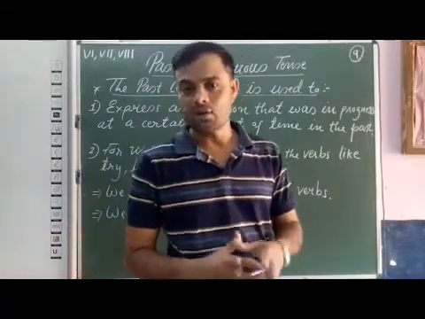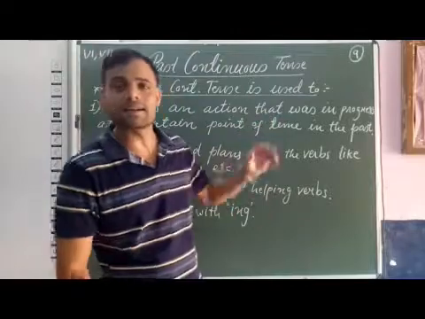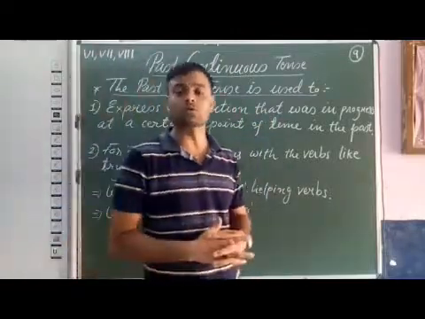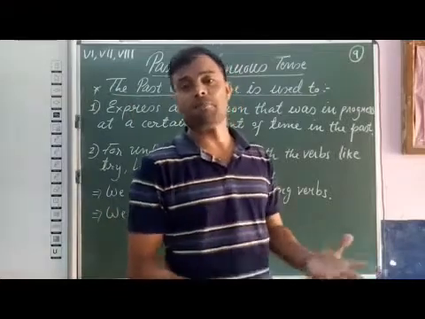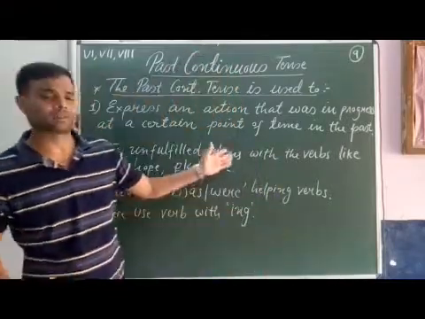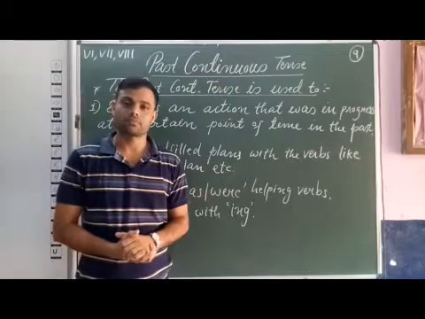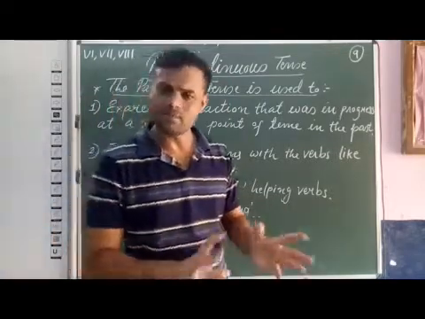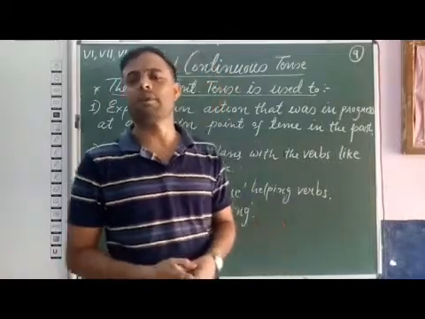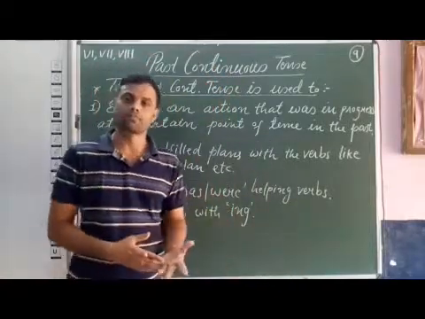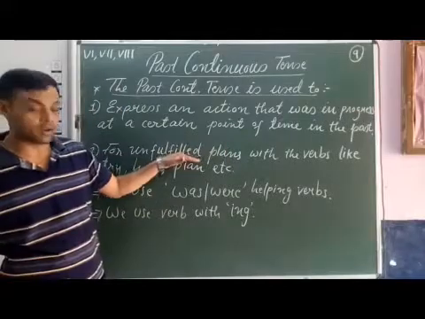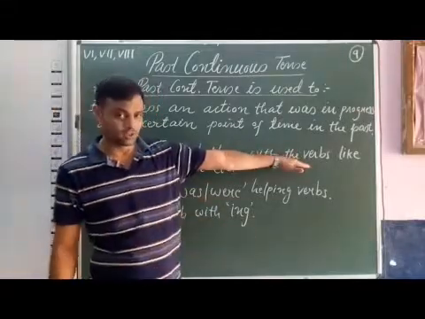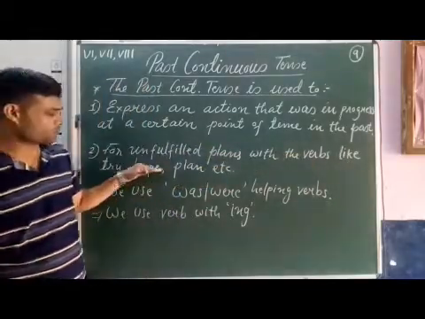Here I was trying suggests past continuous tense, and it also shows an unfulfilled plan or unfulfilled desire. I was trying to score maximum marks. It means I haven't scored maximum marks. So for unfulfilled plans, to express them, we use verbs like try, hope, plan.